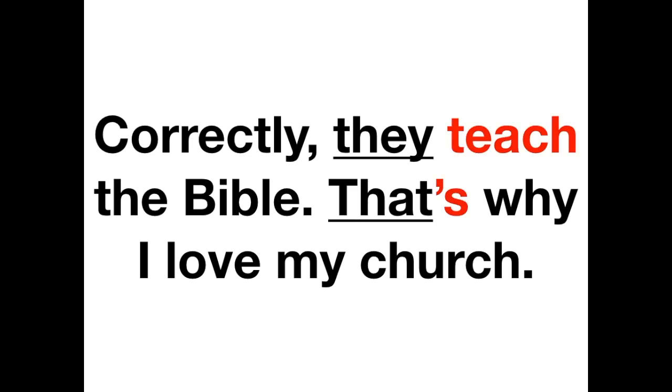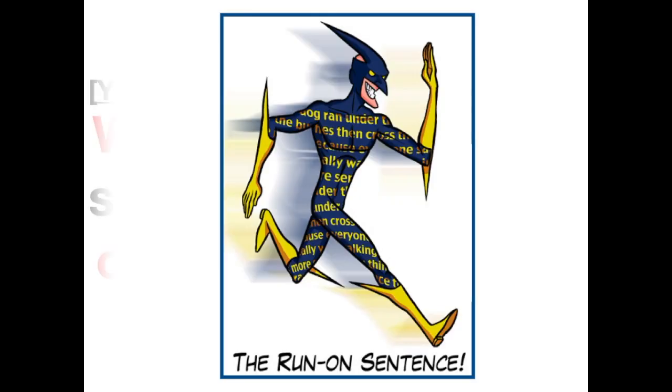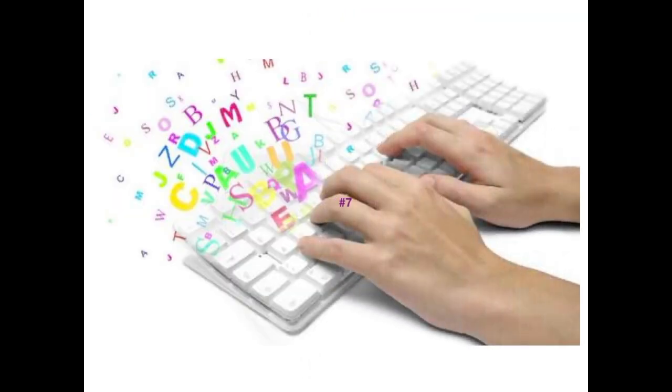They teach. That is the first set of subject and verb, so that already gives you one clause. That's is a contraction. There's your subject and your verb. That is the subject, is the verb. That is why I love my church. So you have two clauses here. They must be separated by a period. So watch out for those run-on sentences. Try not to write them.